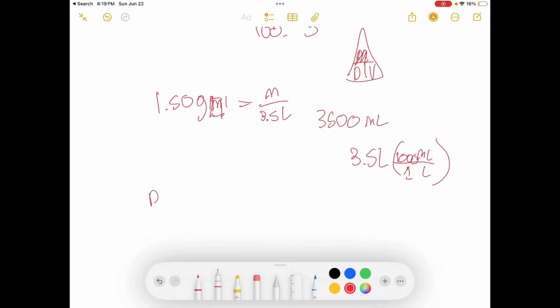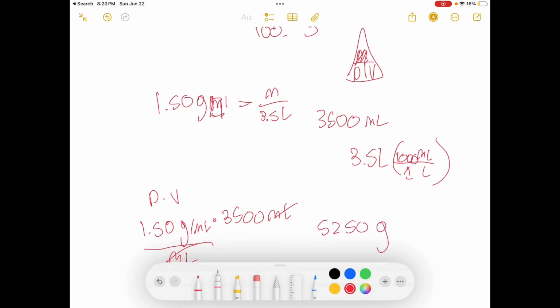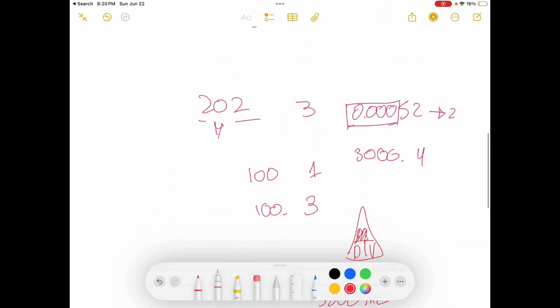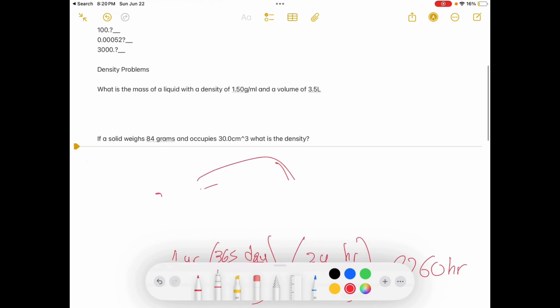So then we're going to use our house again. Density times volume, or 1.50 grams per milliliter times 3,500 milliliters. Because the density is over milliliters, we cancel out the milliliters, and then we get grams. So 1.5 times 3,500 is 5,250 grams is the mass.